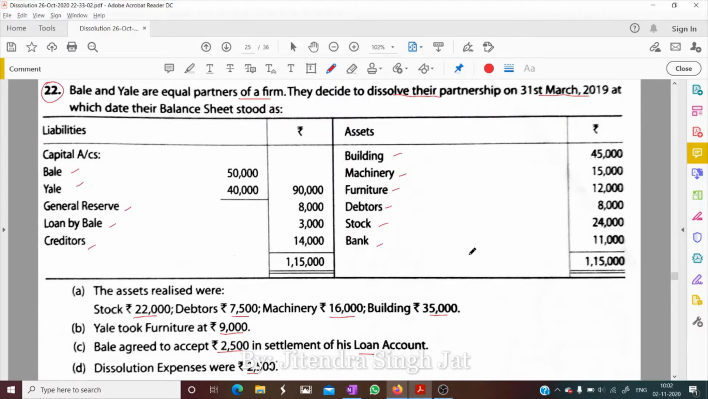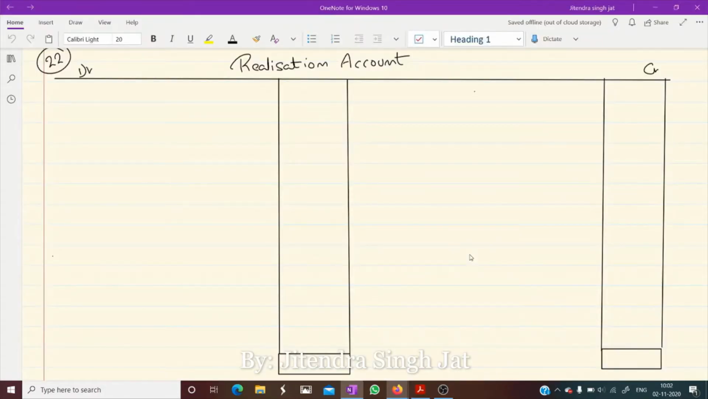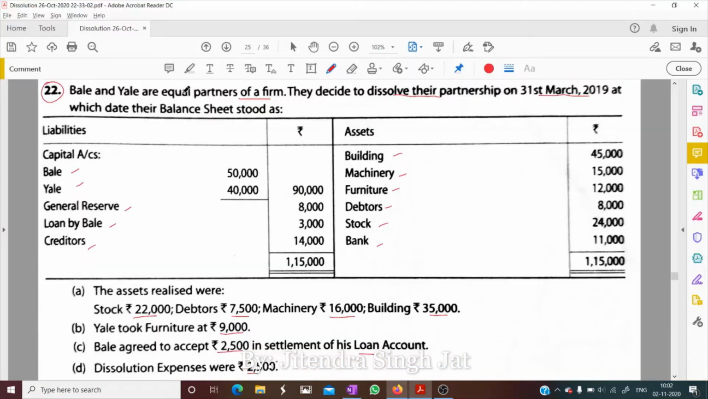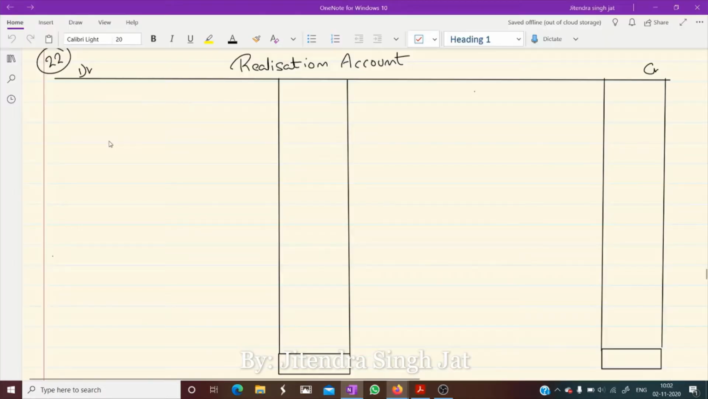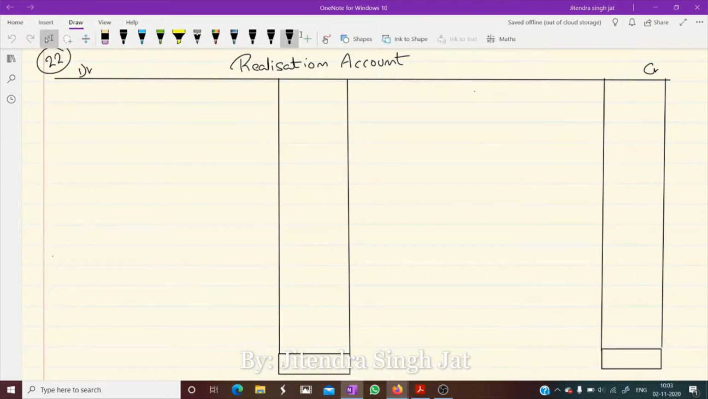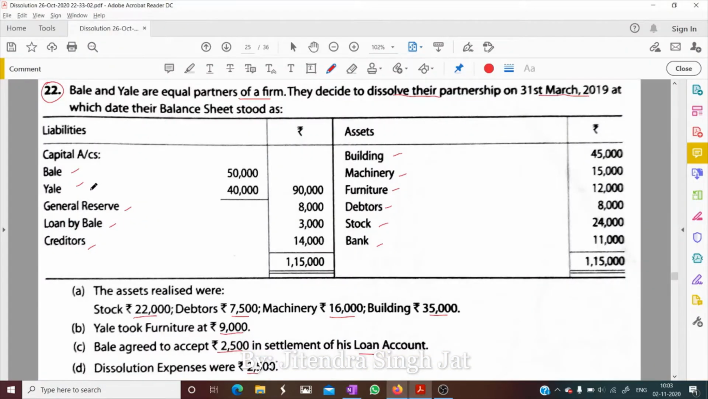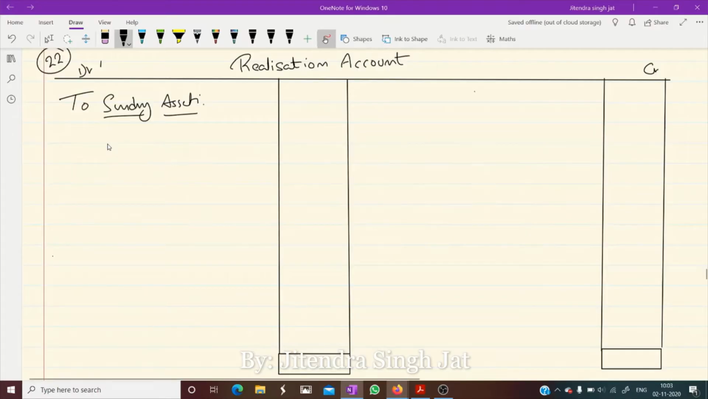Okay, dear children. So let's start with realization account. First, we prepare realization account. All assets are transferred in the debit side. So to sundry assets: building, machinery, furniture, debtors.